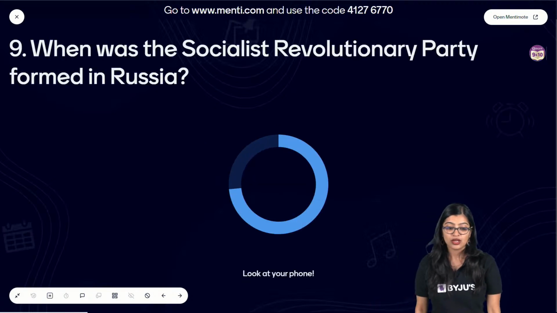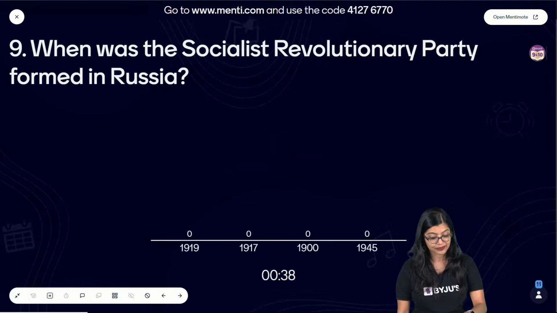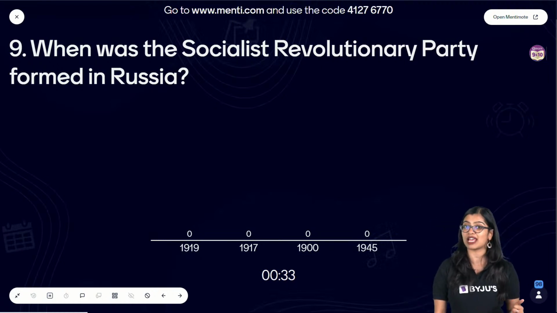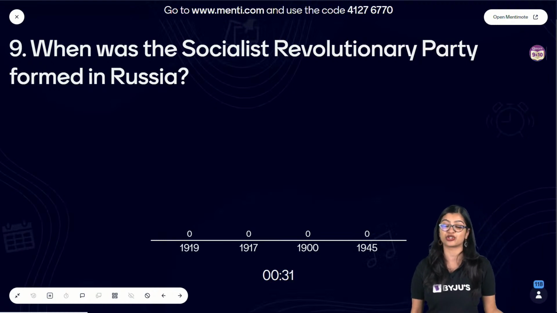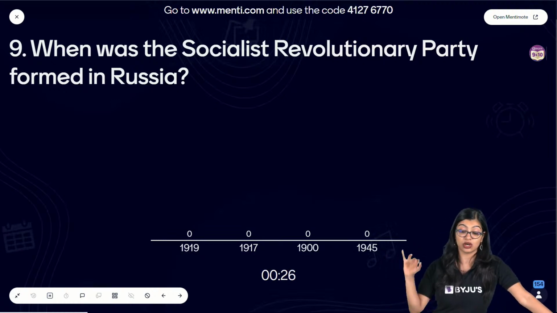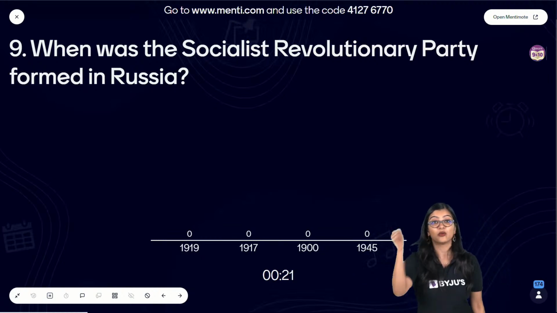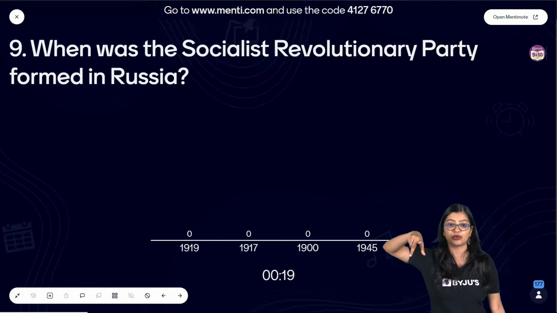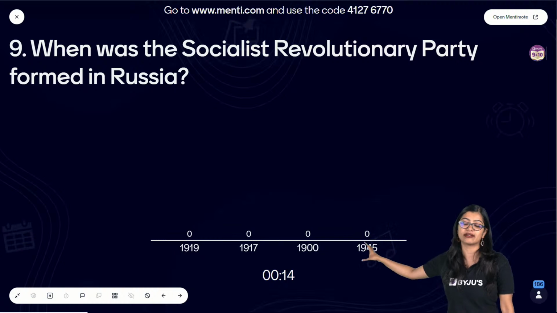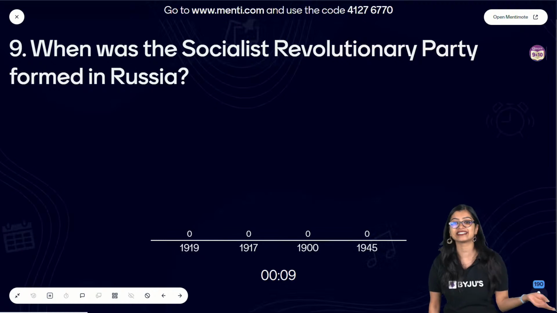So when was the Socialist Revolutionary Party formed in Russia? Now, for those of you who have come and attended the live lecture or rewatched the live lecture on this particular chapter on the Russian Revolution, I have stressed on this part on how the dates for the Socialist Revolutionary Party and the Socialist Democratic Worker Party, when they were formed and who they constituted of, is the basis of understanding the chapter, right? Only then you will be able to understand further. What is the answer? When was it formed? It's a very easy date also.